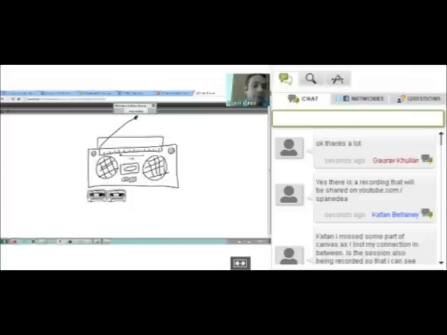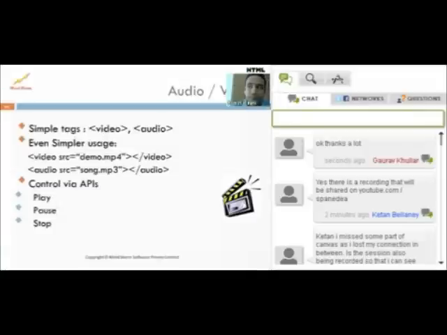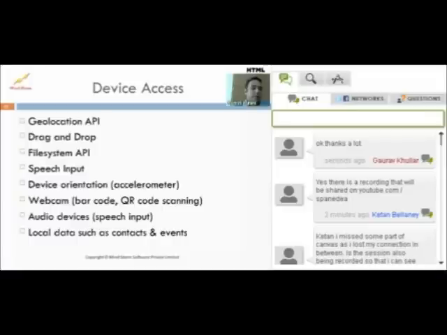So I'm going to now switch over to the slides where we'll cover now the local storage and GPS features of it. Okay, so we'll move forward from the audio video thing. So now we are going to look at the device access category. The device access category is quite interesting in a sense that it's not just right now the geolocation API.